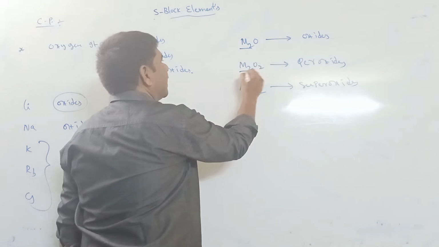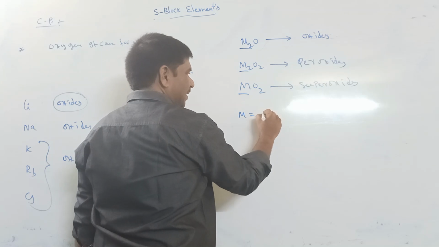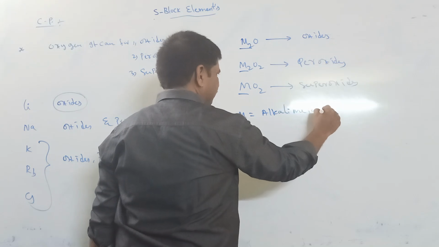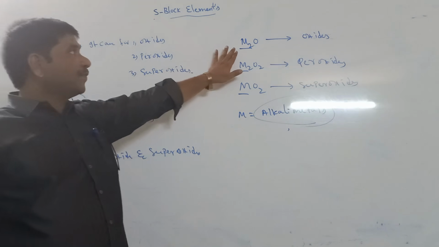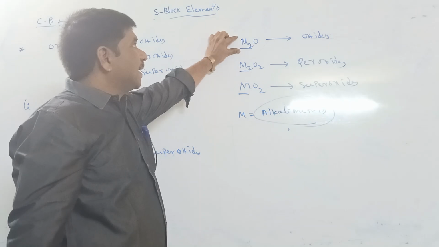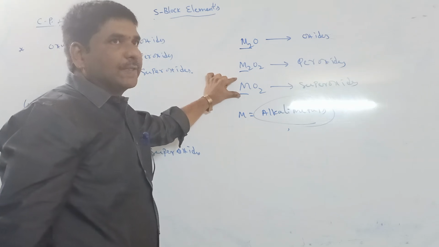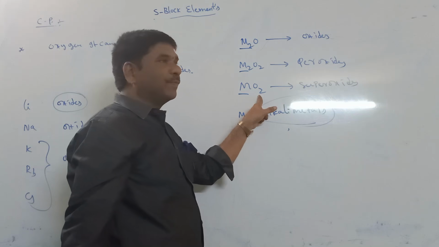M means 1A group metals, and 1A means all alkali metals. They can form three types of oxides: simple oxide or monoxide, peroxide, superoxide: M2O, M2O2, MO2.